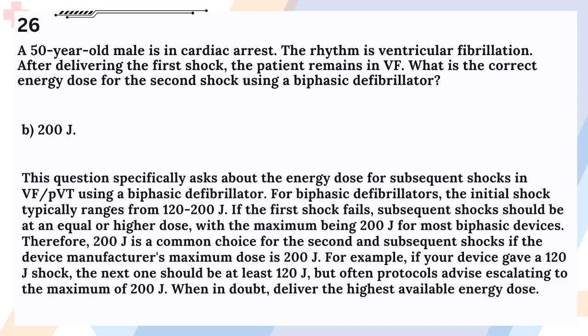Answer: B. 200 J. This question specifically asks about the energy dose for subsequent shocks in VF/pVT using a biphasic defibrillator. For biphasic defibrillators, the initial shock typically ranges from 120 to 200 J. If the first shock fails, subsequent shocks should be at an equal or higher dose, with the maximum being 200 J for most biphasic devices. Therefore, 200 J is a common choice for the second and subsequent shocks if the device manufacturer's maximum dose is 200 J.